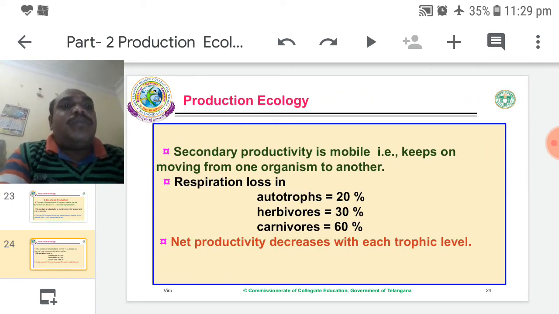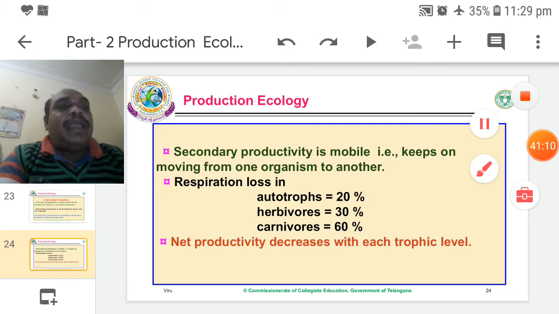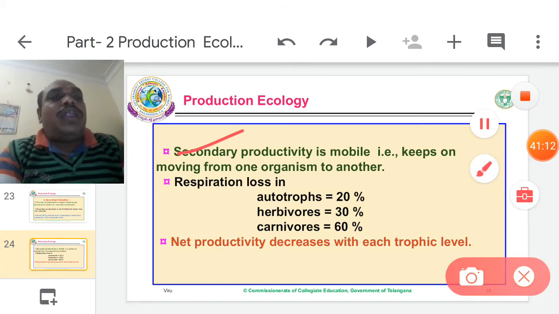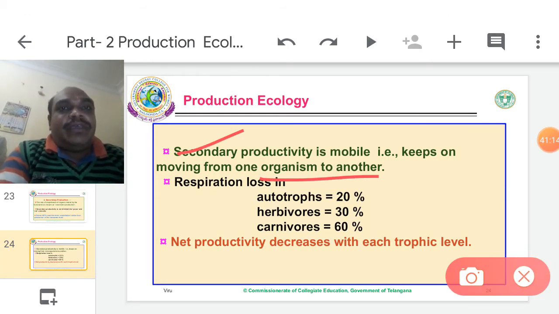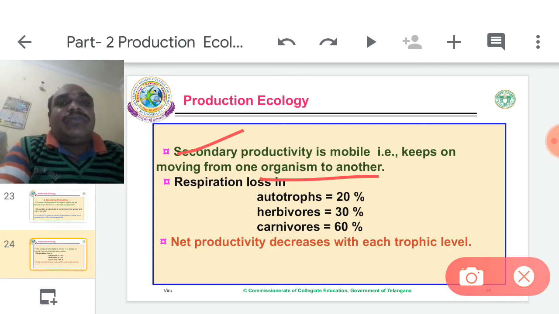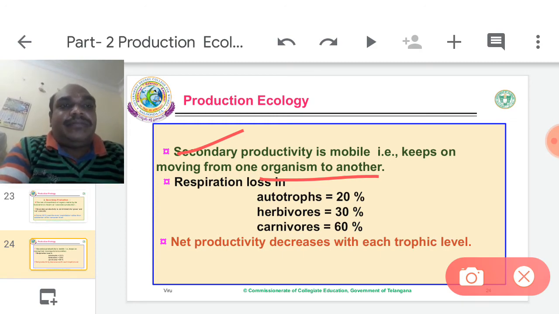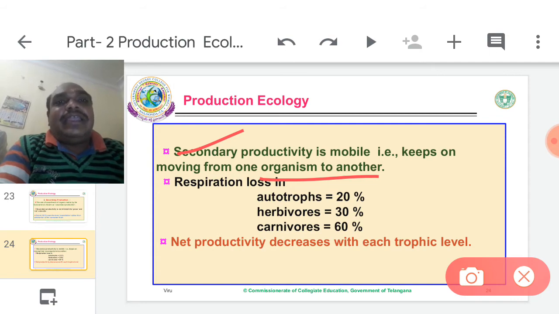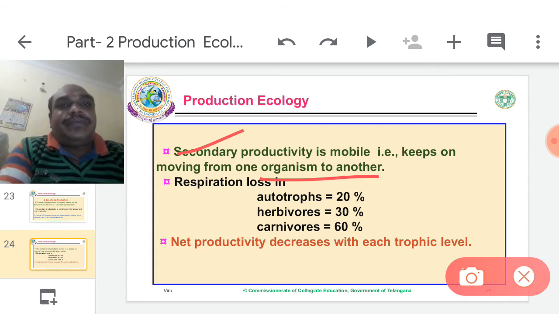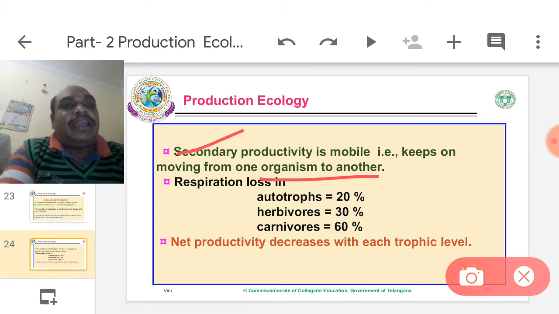Secondary productivity is mobile. That assimilation is mobile, it keeps on moving from one organism to another organism. For example, the tiger eats the deer. Deer is also a consumer, tiger is also a consumer. From the assimilator, energy is transferred from deer to tiger. The tiger ingests and prepares, resynthesizes that organic matter suitable for its metabolic activities.